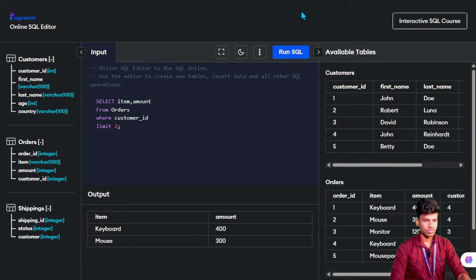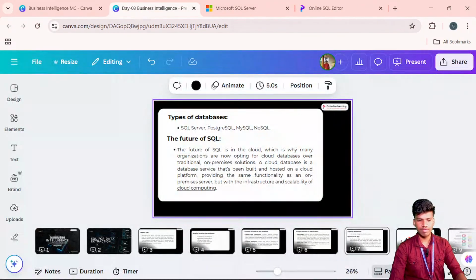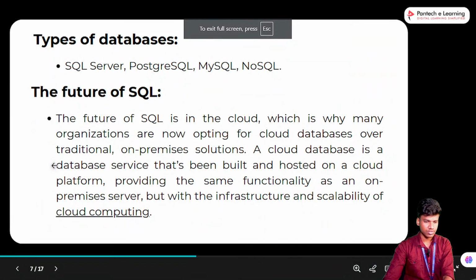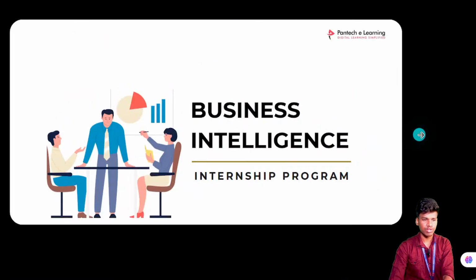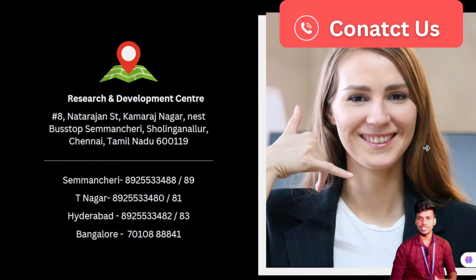Okay. So just like using the online compiler. Once we are entering into a business intelligence concept, in that particular concept, how can we implement SQL and use SQL in our business intelligence tools? Here I will explain. Today we can see the SQL basics and also data extraction in SQL. How can we do the data extraction in SQL? This is the thing we can see. If you have any doubts, you can ask.